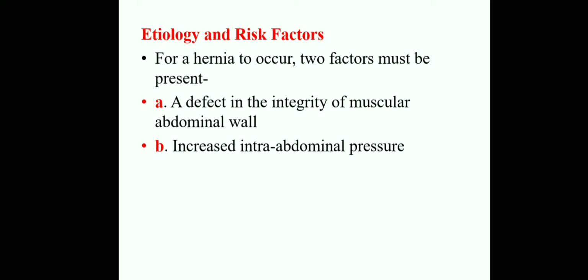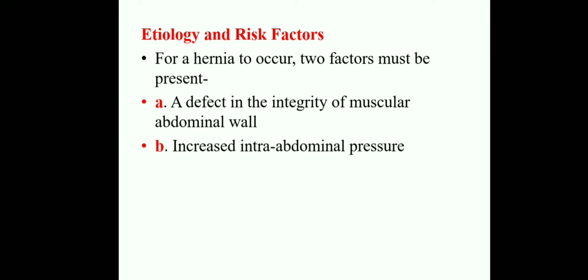For a hernia to occur, two factors must be present. The first factor is a defect in the integrity of the muscular abdominal wall.